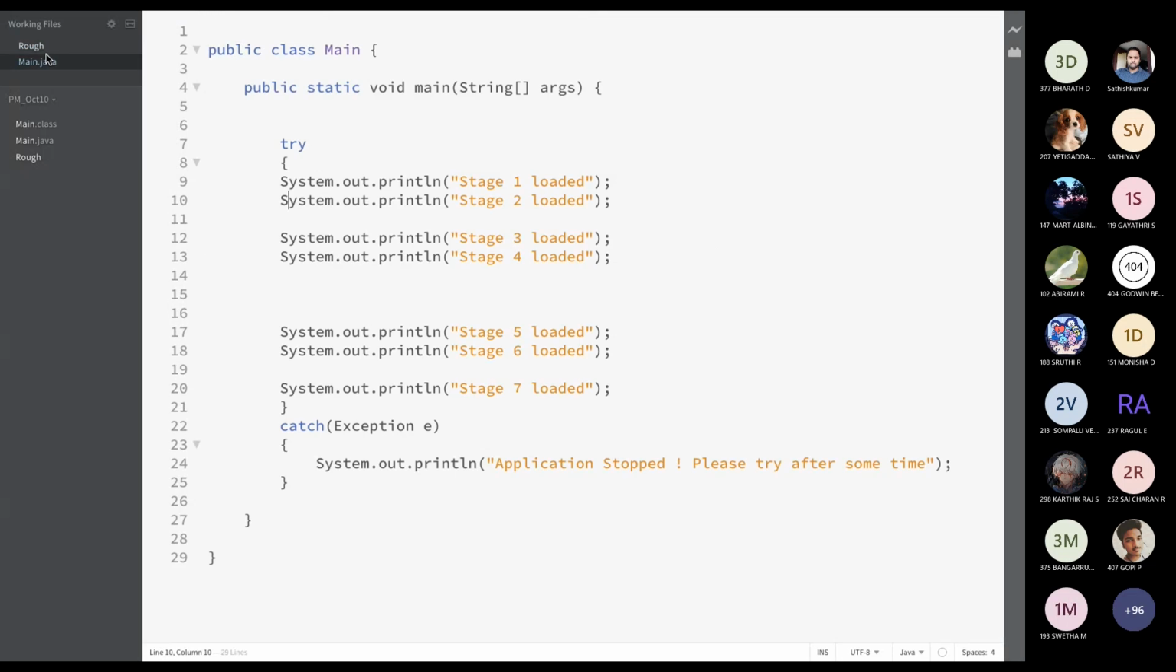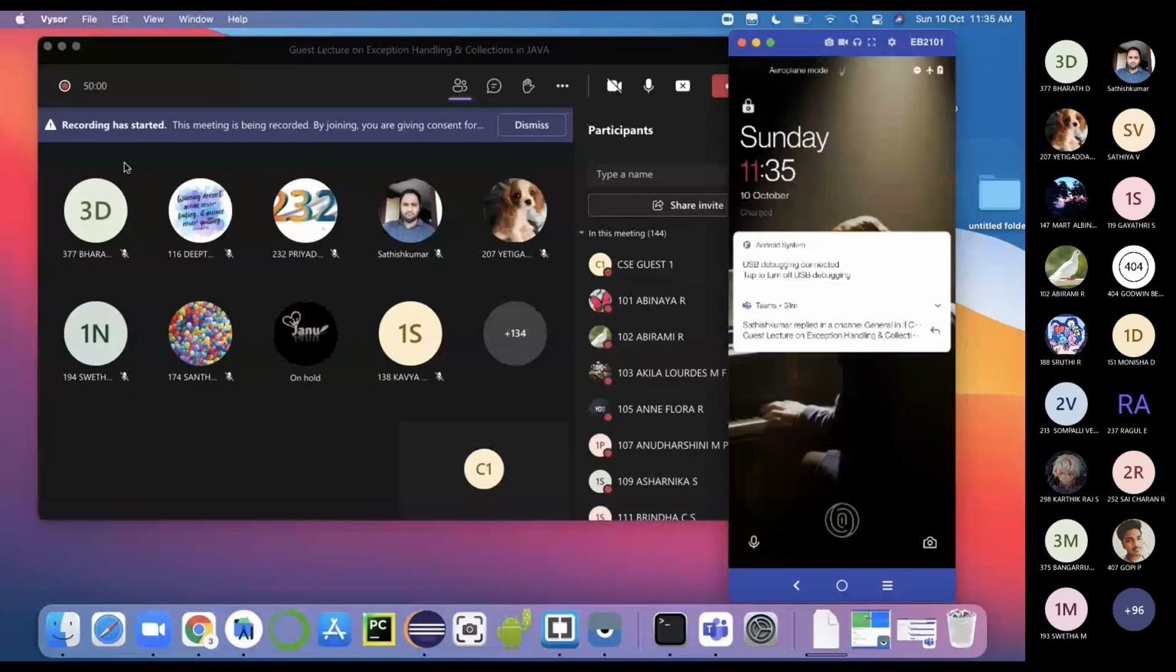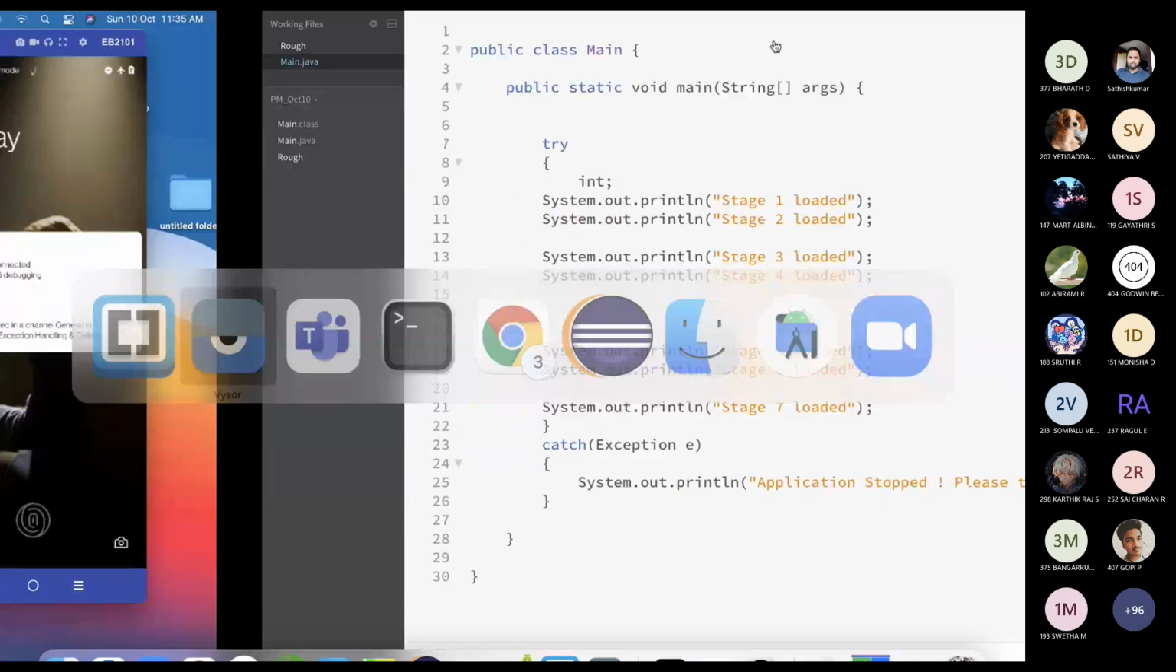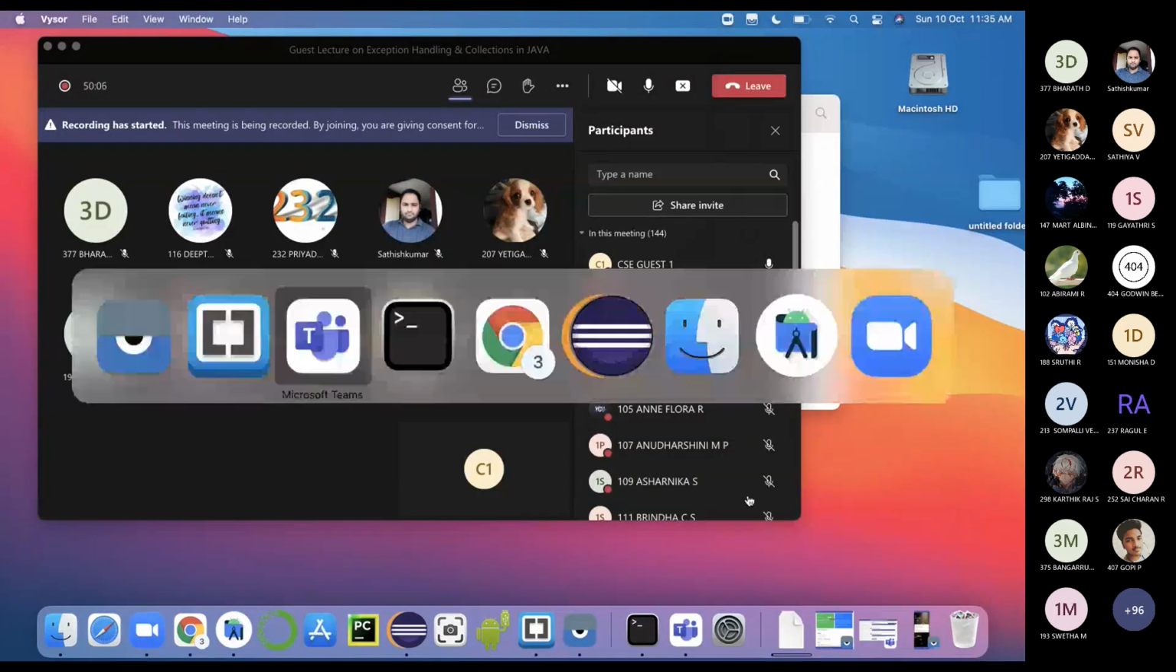Now I will just make one change. Here I will remove static, not static, and simply add int. So this is called a checked exception. It will be checked by the compiler. It will not allow us to create even the dot class file.